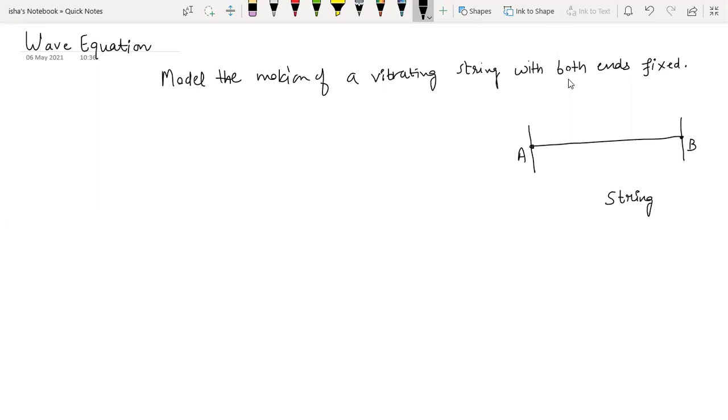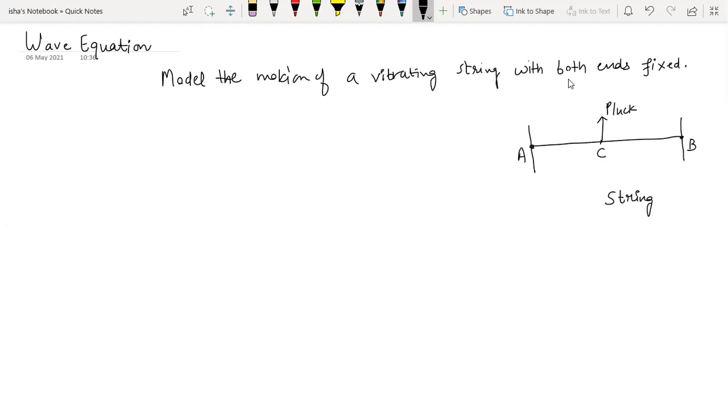The endpoints are fixed, that is what it means by endpoints are fixed. The string is initially at rest, no motion is there. That is the initial condition. Now what do you do? You pick up any particular point of the string, say the middle point, it can be any arbitrary point on the string, and then you pluck the string from this point onward. I hope all of you can imagine what we mean by that.